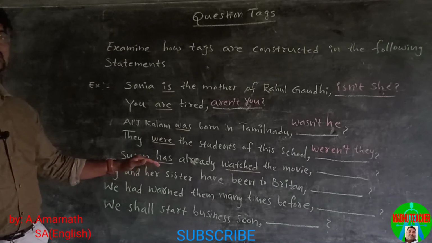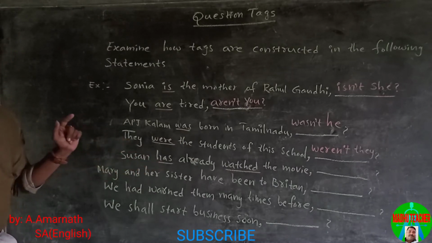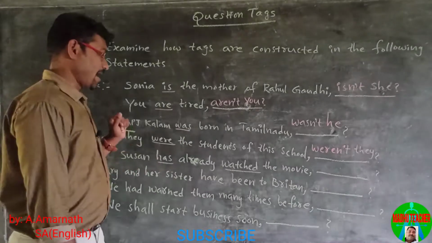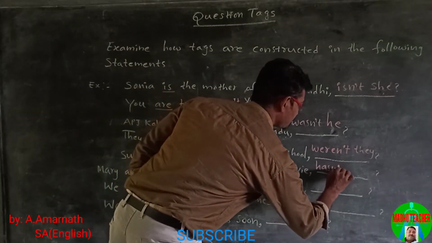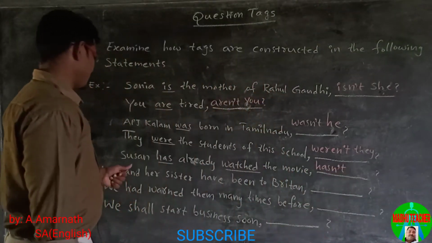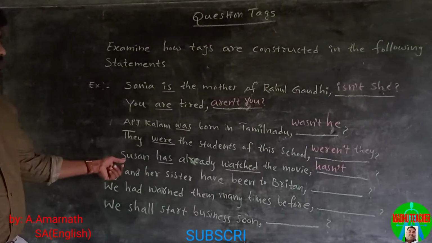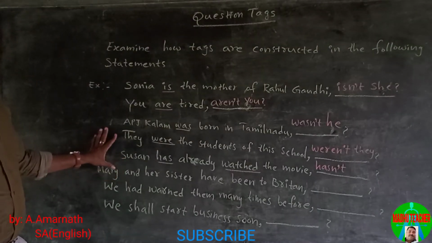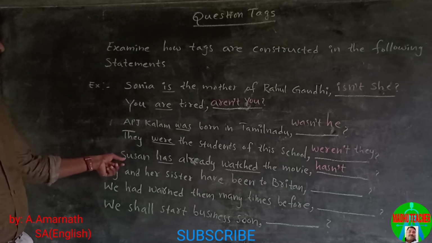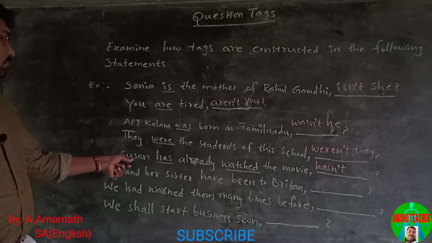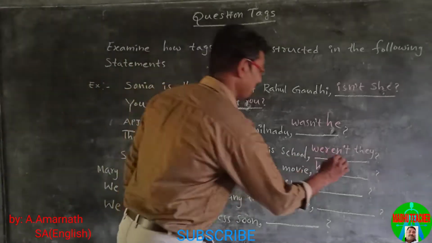The sentence is positive, so the tag is negative. Then has becomes hasn't. And the pronoun here is he, because here is the name Susan. Susan can be changed into pronoun he.